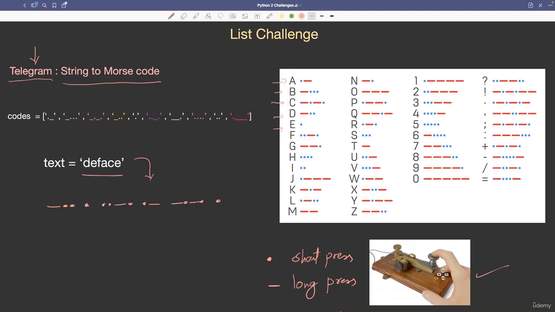This is how the text message is converted into codes, and the person will use this device for sending the message: long press, short press, then a pause for a little bit, then again a short press, then again a pause, then a short press. In this way he will use these codes for transferring the message. The receiver at the other end will hear the bell, follow the codes and decode it back into alphabets. This means D, this means E and this means F. He will follow the same chart and convert them into alphabets. So this is A, this is C and this is E, and he will get the complete word.